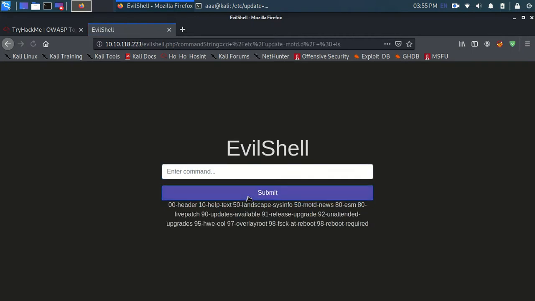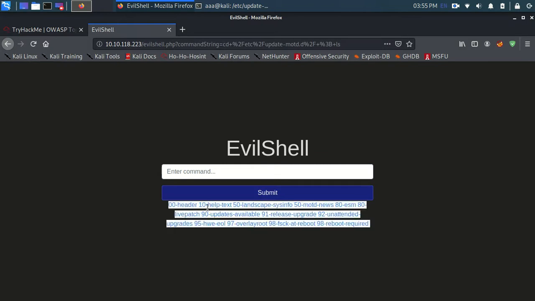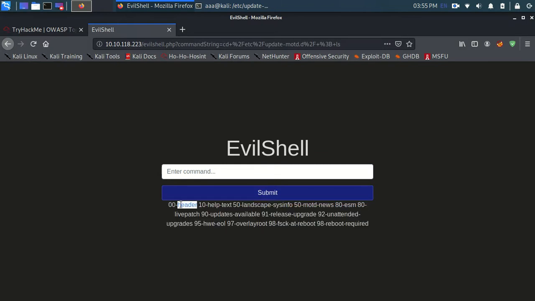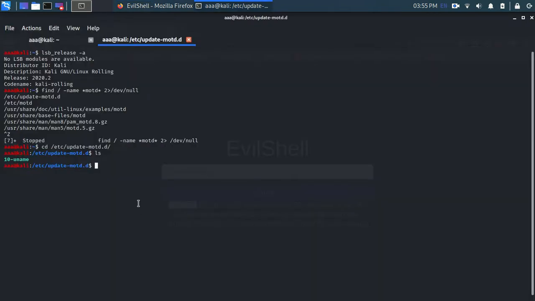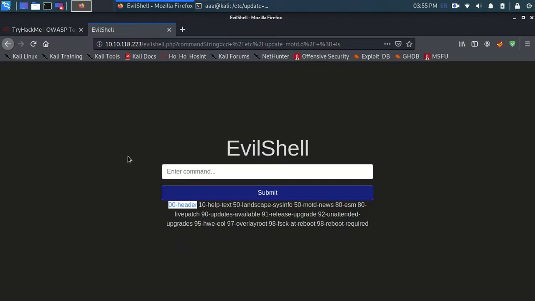You can see these are all the files over here, and the hint says to give us this file. So it will be the same command, just there will be cat and the name of this file, and let's submit.